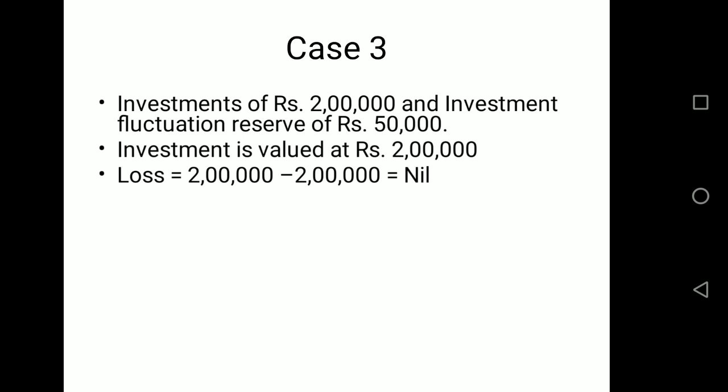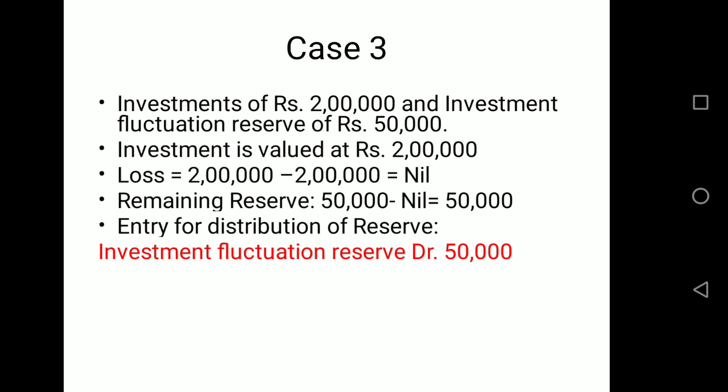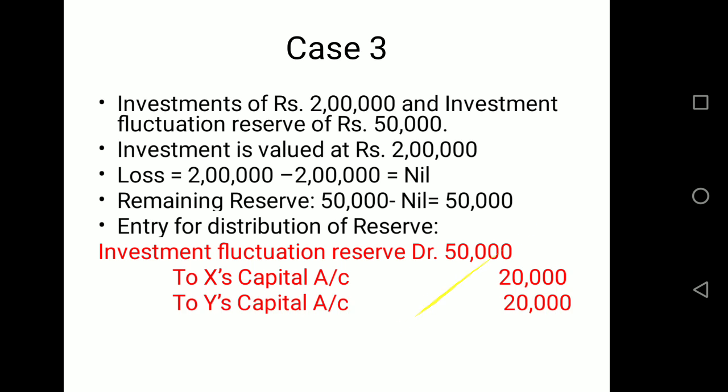Now in this case we only have reserve, and as there is no loss in the value of investment, the complete reserve is available for distribution among the partners. So we will distribute this 50,000 among the partners by passing the journal entry: Investment Fluctuation Reserve account debit 50,000 to X, Y and Z, 20,000, 20,000 and 10,000, that is in the old ratio. So this way investment fluctuation reserve is to be treated.